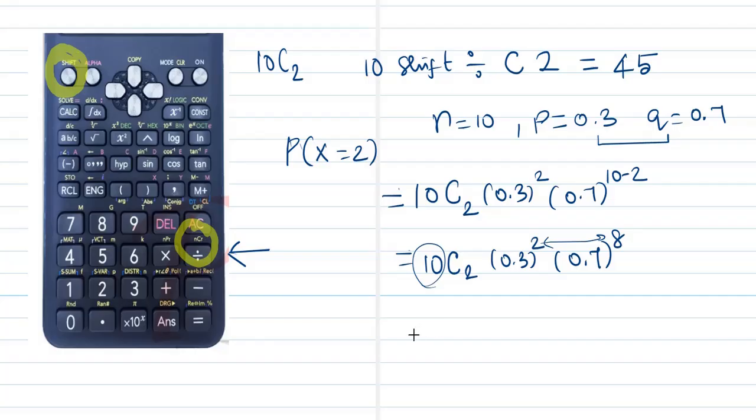Now the most frequently used statistical averages for the computation of the binomial distribution.